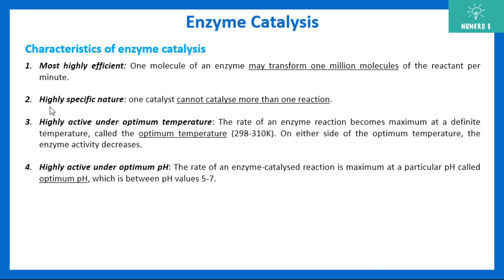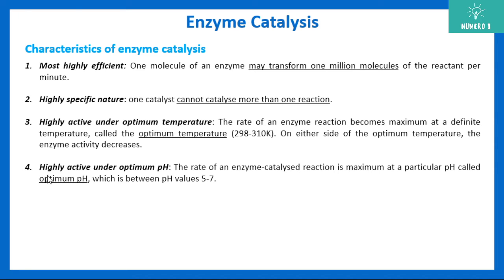Remember, we are saying highly because they are very, very particular. They are highly active under optimum temperature. Since they are present inside the living body, the optimum temperature is approximately 298 to 300 Kelvin. If the temperature is too low, the enzyme will not work. If the temperature is too high, the enzyme will not work again. On either side of the optimum temperature, the enzyme activity decreases.